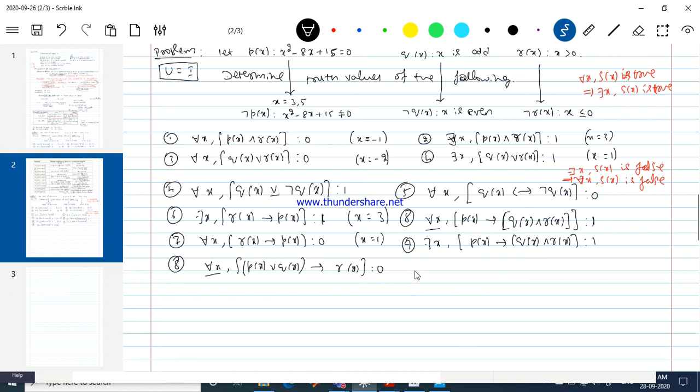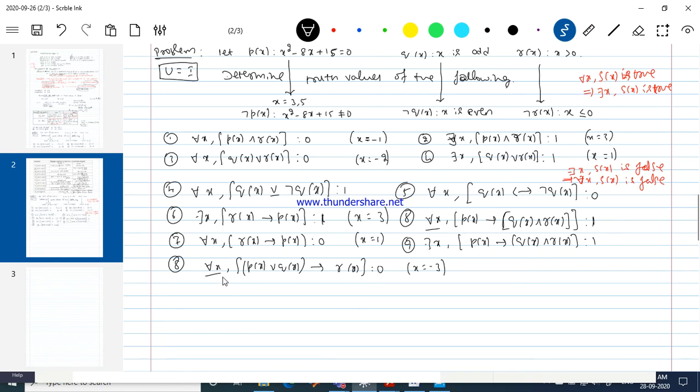Yes, very good answer. If I consider x equal to minus 3, it fails. For x equal to minus 3, which is an odd number, the hypothesis becomes a true statement, whereas r of minus 3 is what? Minus 3 greater than 0 fails. So for x equal to minus 3, it becomes a false statement.